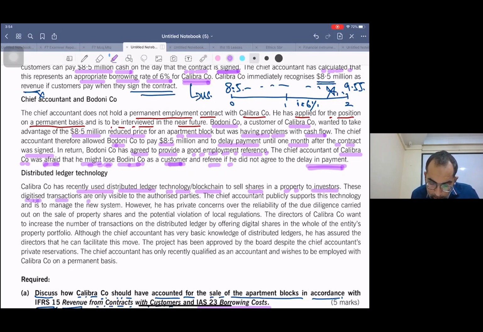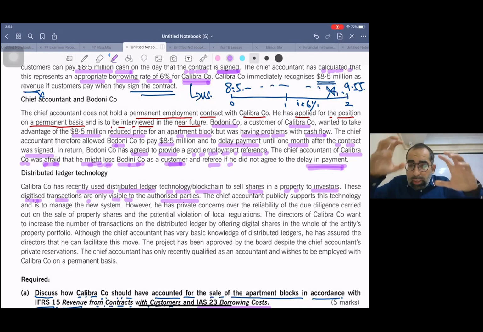These digitized transactions are only visible to the authorized parties. Now, this whole blockchain setup which they are going to enter in, it's all hidden and only disclosed to some people. So that means there is a lack of transparency in this thing.